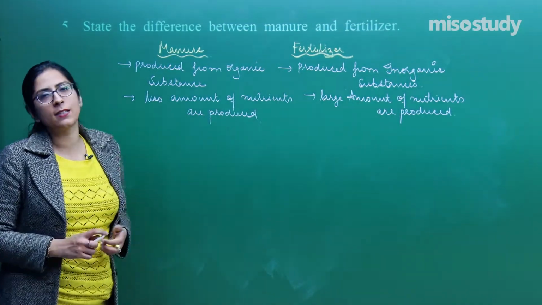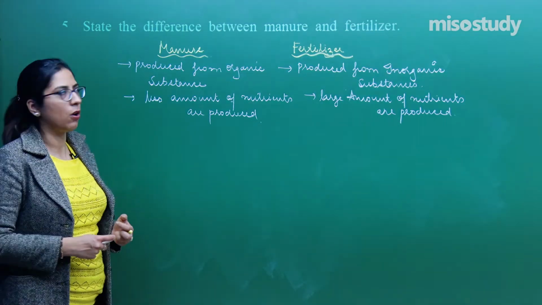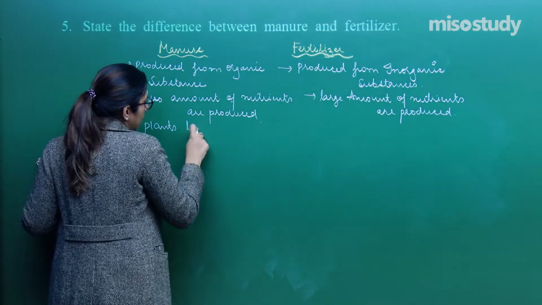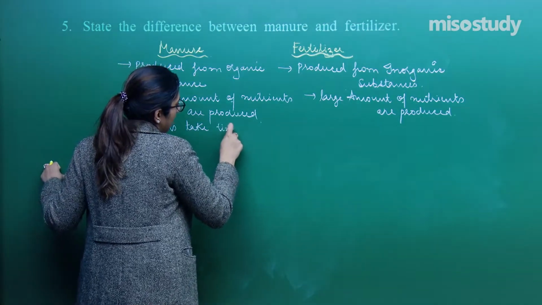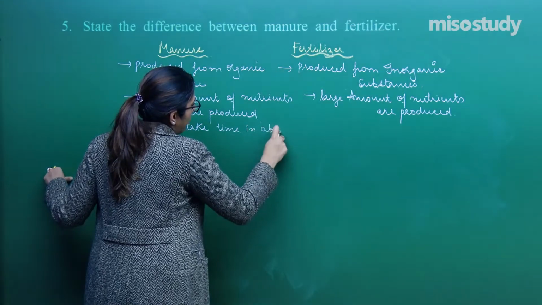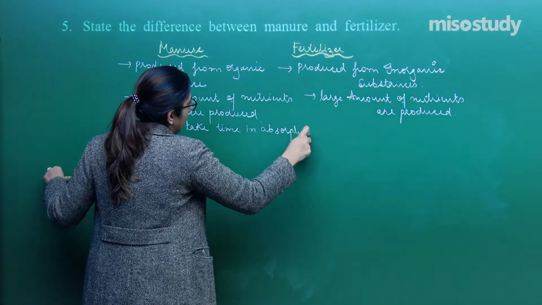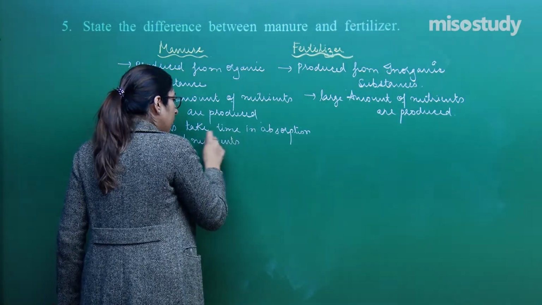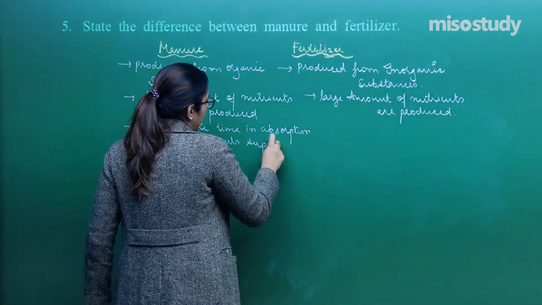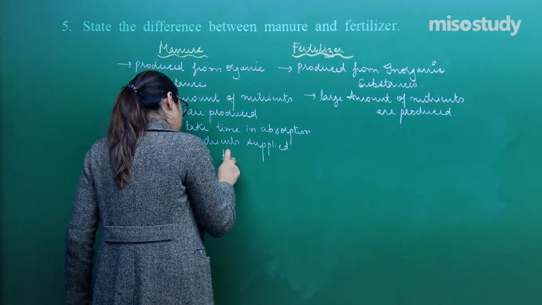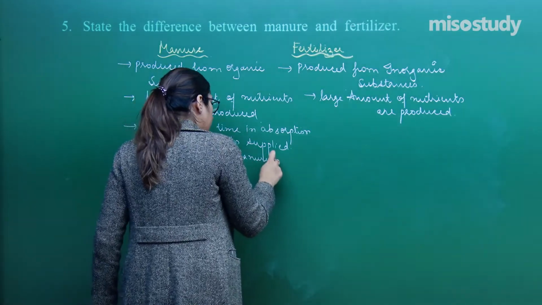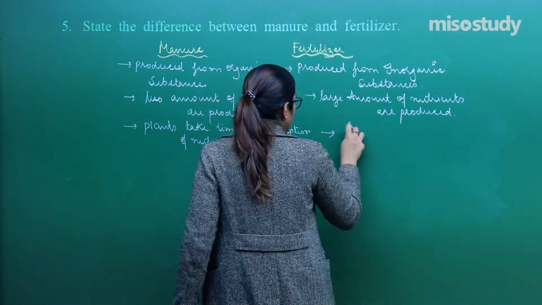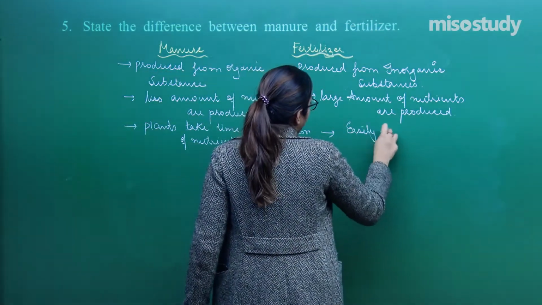Plants take time in the absorption of nutrients supplied by manure. Whereas on the contrary, fertilizers are easily absorbed.